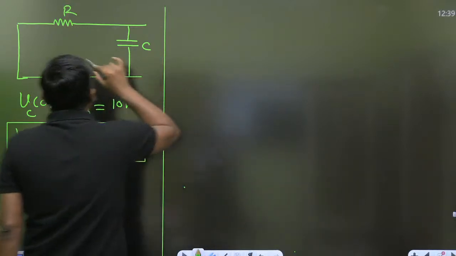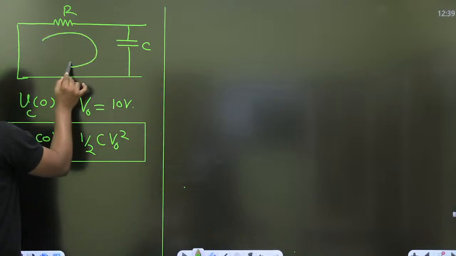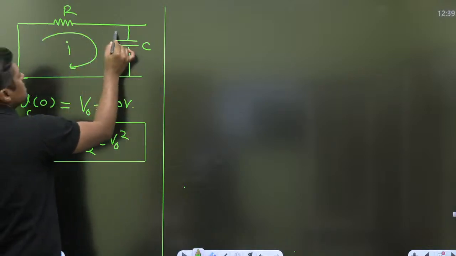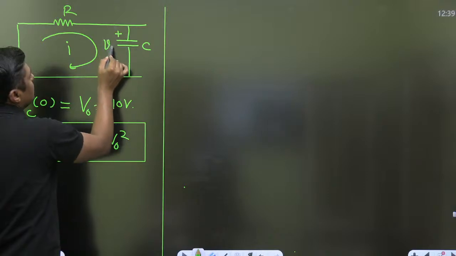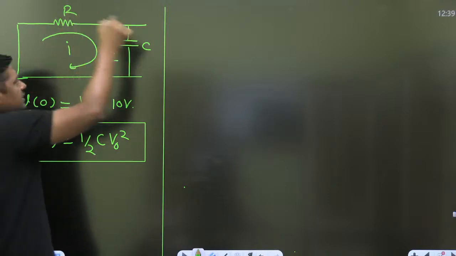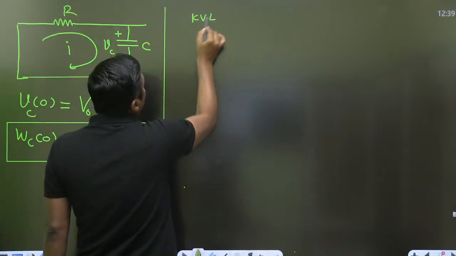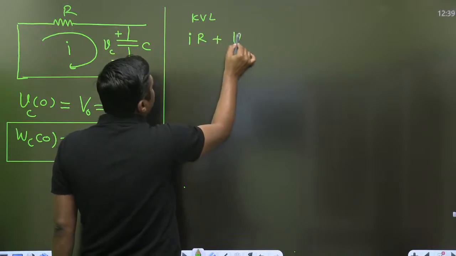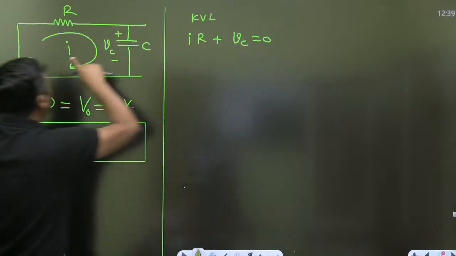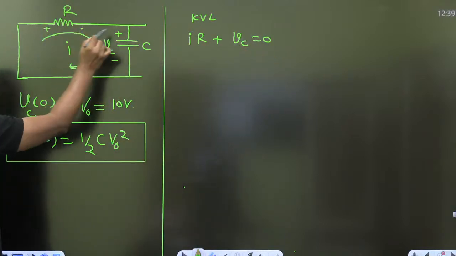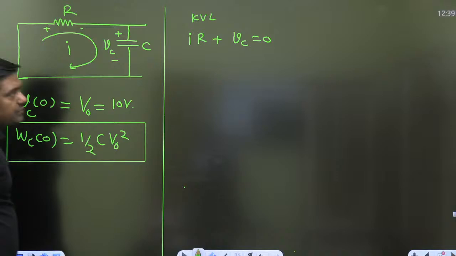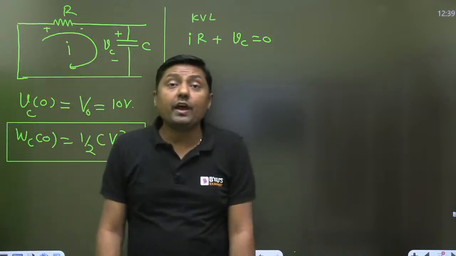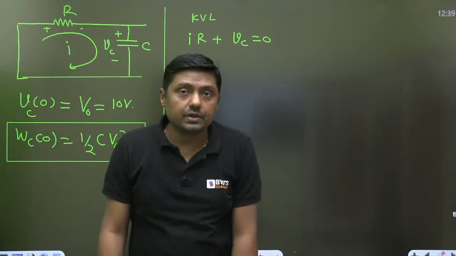Let there be a current I, and this is the voltage across the capacitor, VC. When I write the KVL, it gives I R plus VC is equal to 0. We have to find the VC.